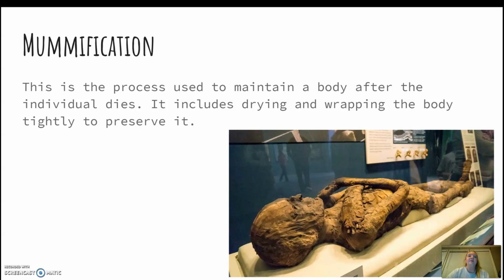Our last word that we are learning today is mummification, which we heard earlier when we talked about our Pharaoh. This is a process used to maintain a body after the individual dies. It includes drying and wrapping the body tightly to preserve it. As we can see in this image, a person that went through the mummification process. There are 7 steps to mummify a body.